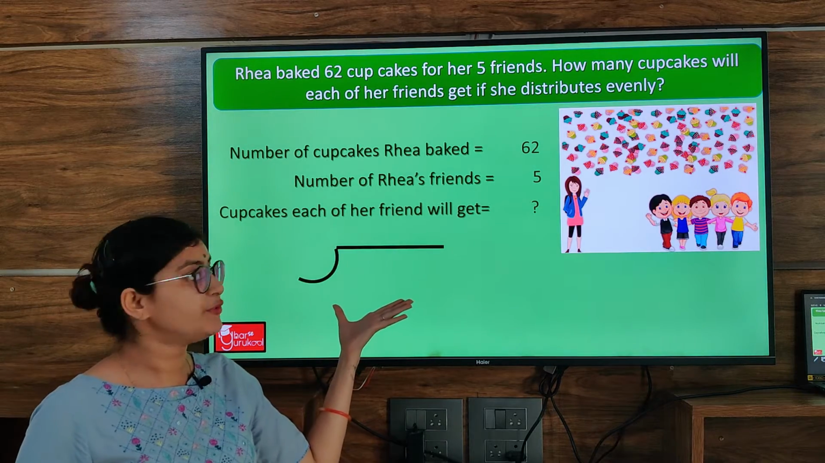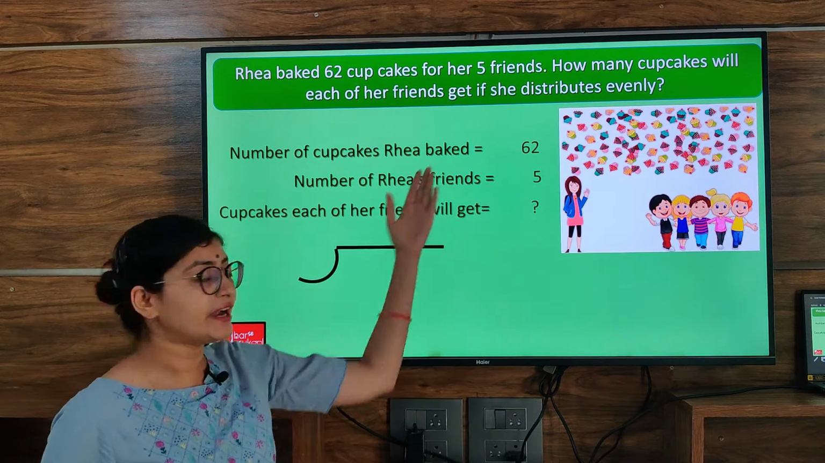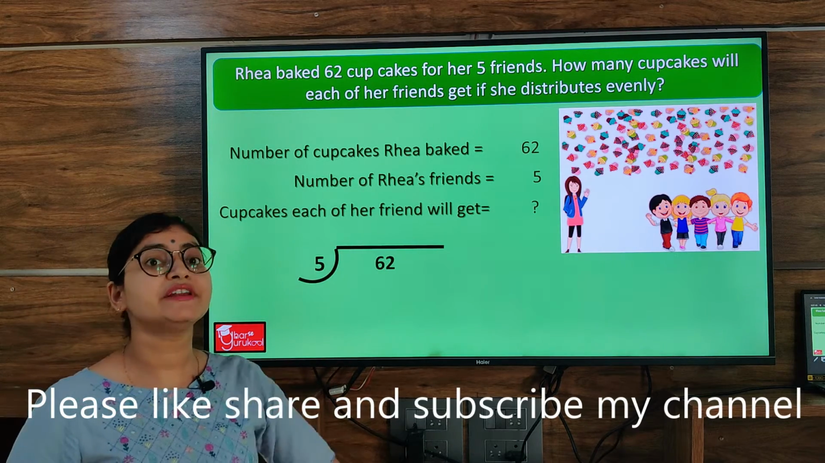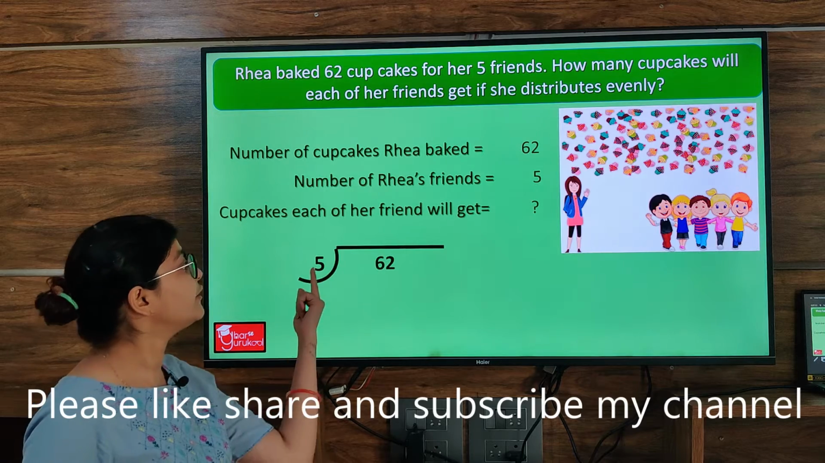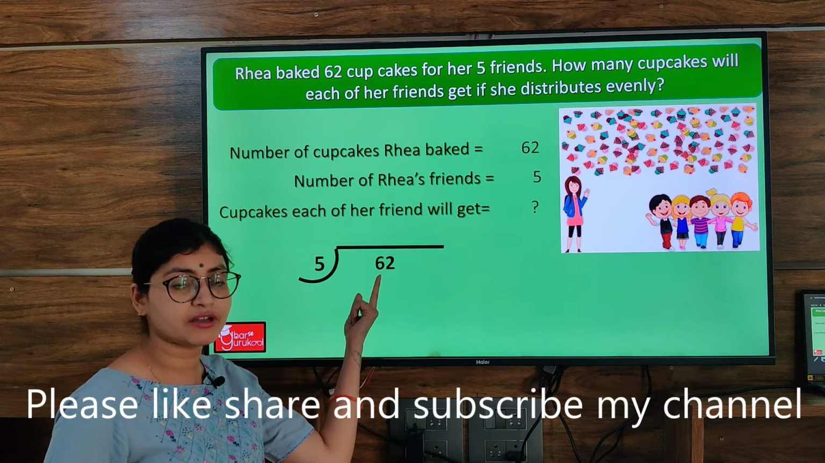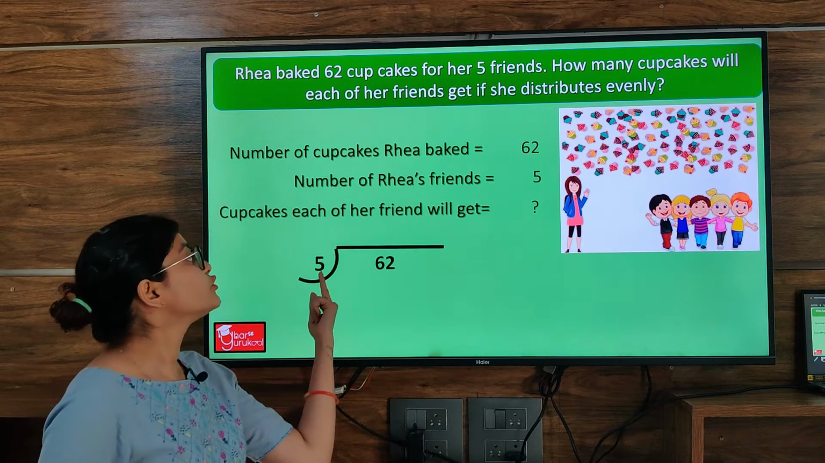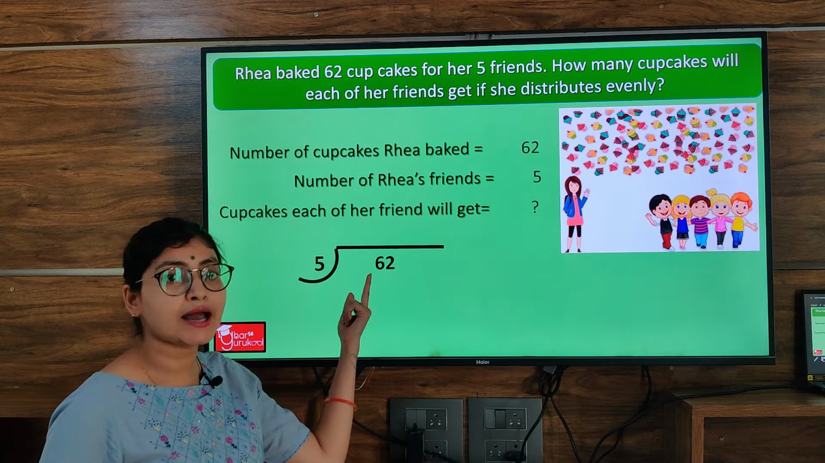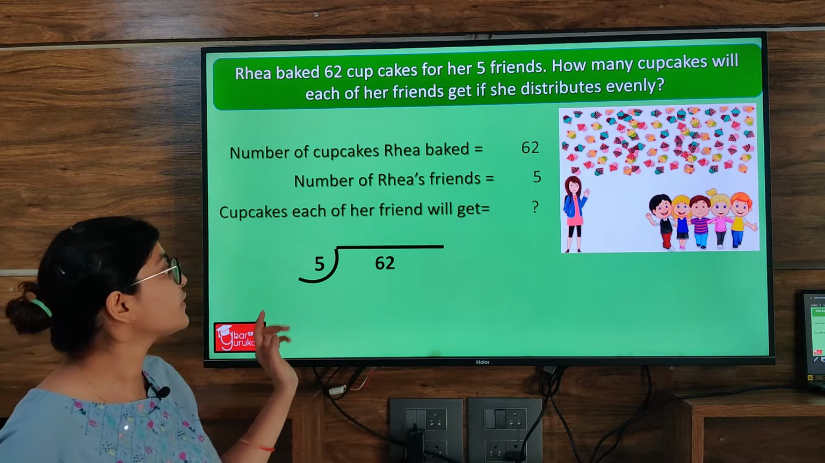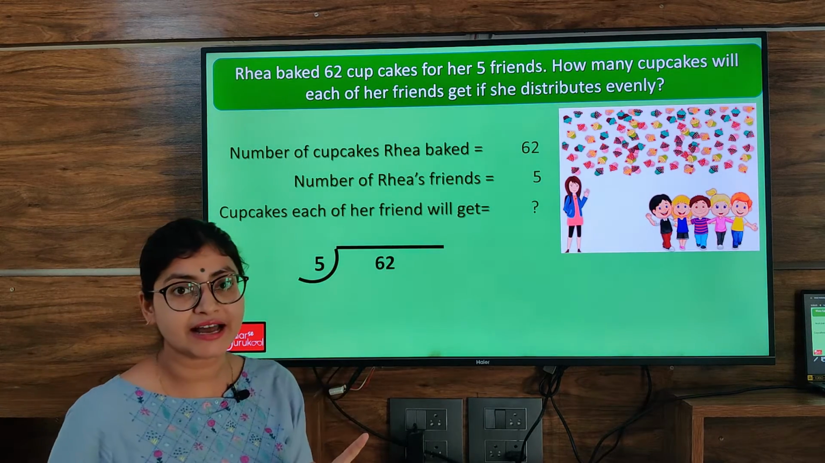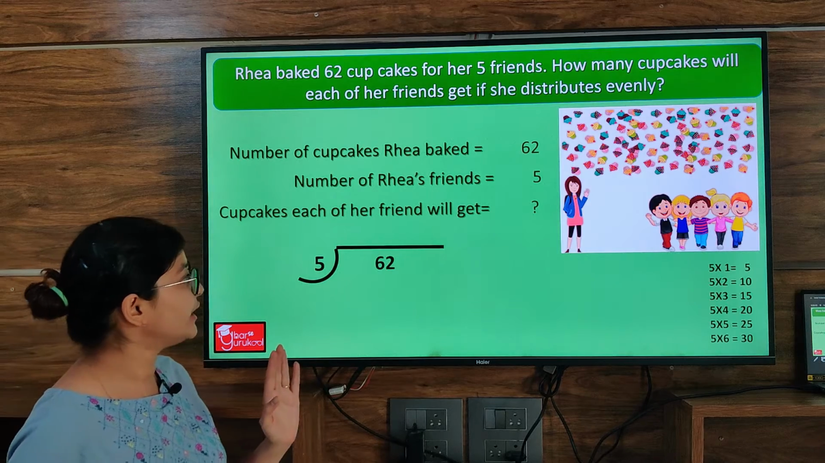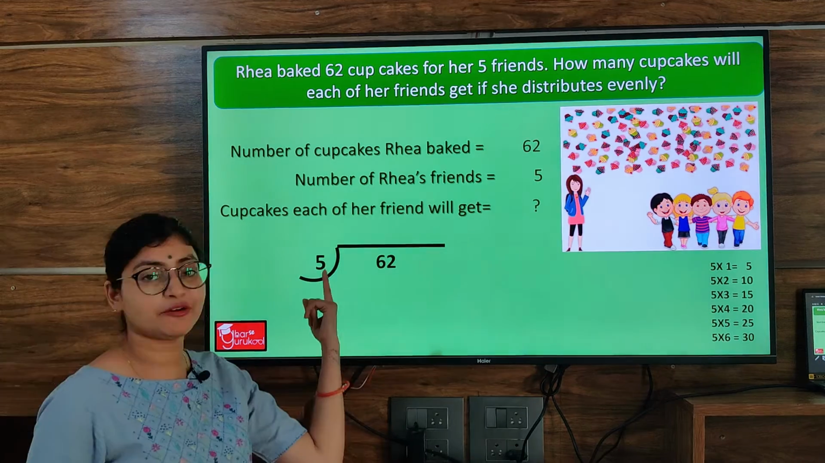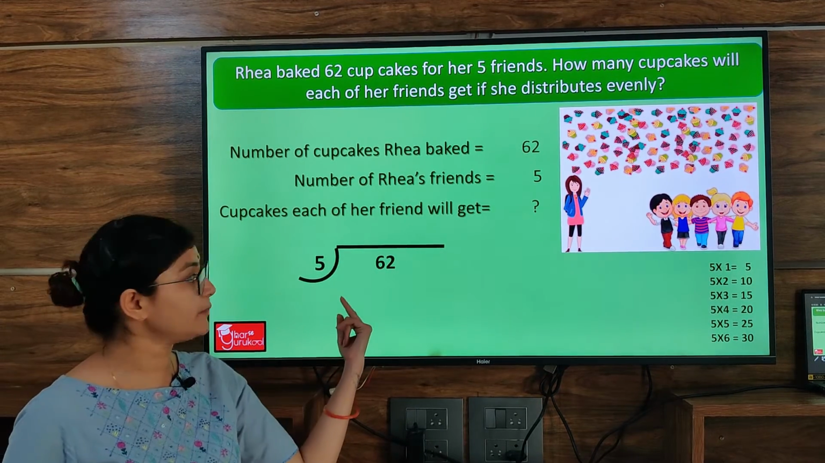Now this is the division bracket. The number that we have to divide will come inside and 5 will come outside. Again, as we did in the last question, we compare 5 with the first digit on the left. So I will compare 5 and 6, and I found that 6 is a bigger number. We know that 5 ones are 5, and 6 is a bigger number than 5. So this will go in one time.